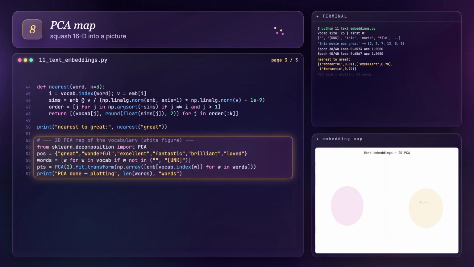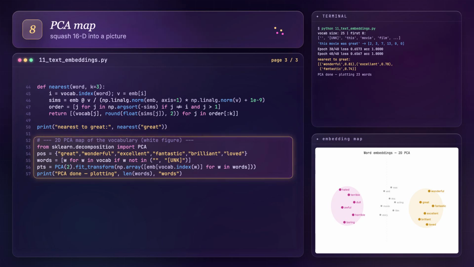Last, we squash those 16 dimensions down to 2 with PCA and plot every real word. Positive words gold, negative words magenta. 2 clean clusters. That picture is the lesson. Meaning became geometry. And notice what we just built. A model that reads a review and learns words good enough to judge sentiment. Next episode, we make that the headline act. Real IMDb data, 50,000 reviews, positive or negative. Words as vectors put to work.